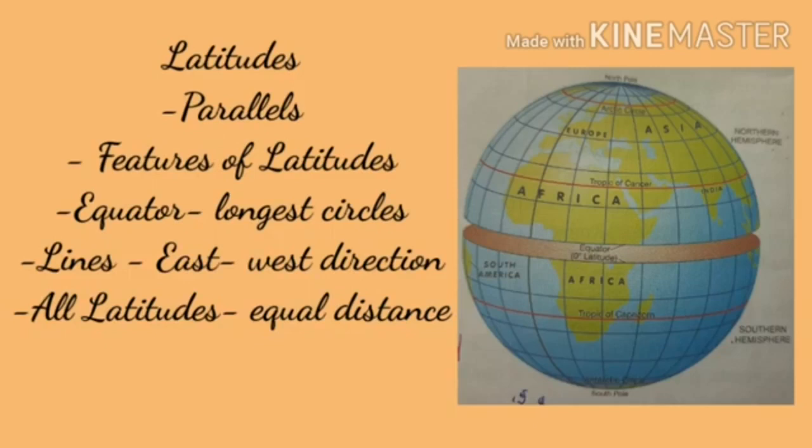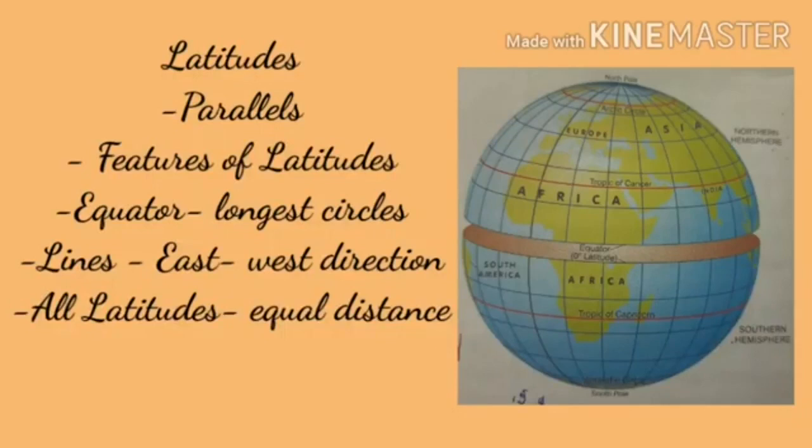The equator is marked at 0 degrees. The North Pole is at 90 degrees north. The South Pole is at 90 degrees south. Children, there are 181 degrees of latitude in all.